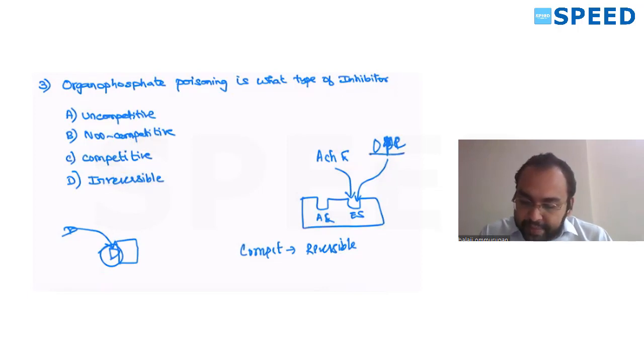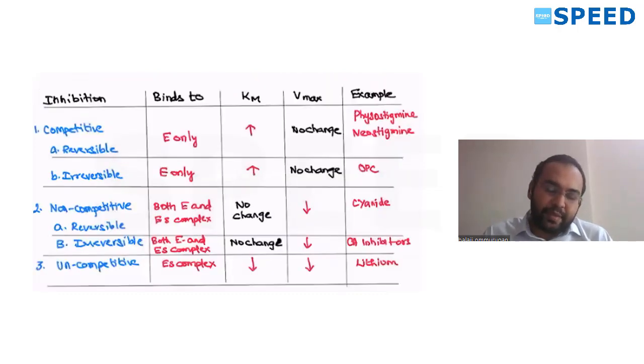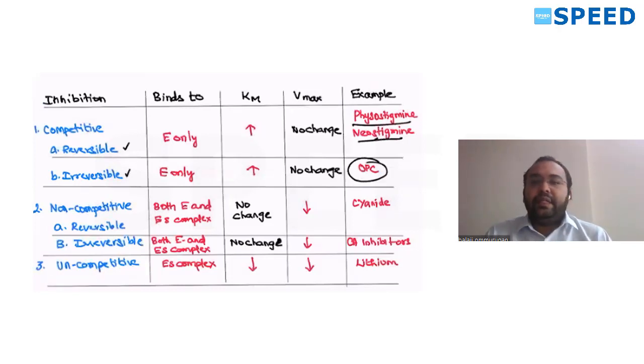But with respect to OPC alone, this cannot be done because OPC is irreversible. Even though enzyme reactivators like oximes can be given to regenerate the acetylcholinesterase enzyme, it is still considered as an irreversible competitive inhibition. So let's just take an example of all these competitive, non-competitive, uncompetitive. What examples they can ask in exams. See, with respect to competitive, there are two types, reversible, irreversible. Physostigmine and neostigmine are reversible examples. OPC is an example for irreversible.